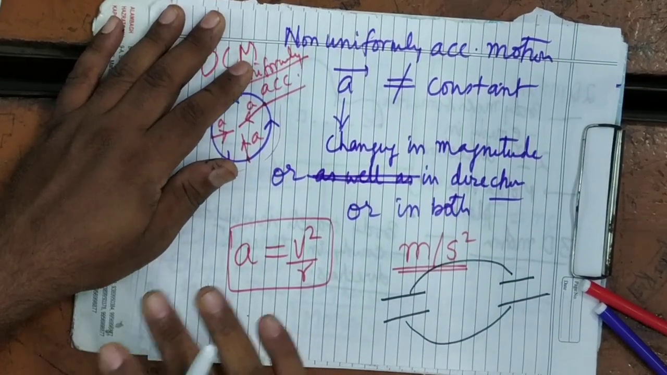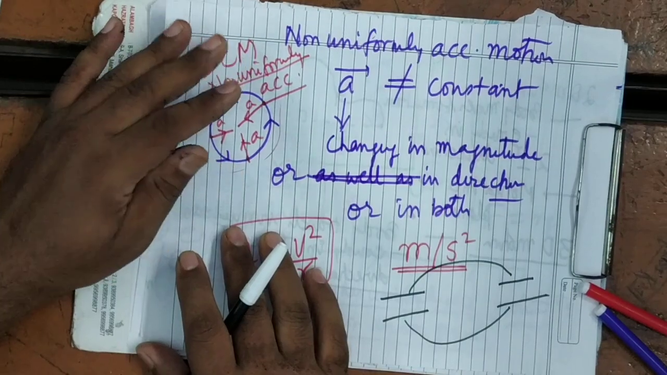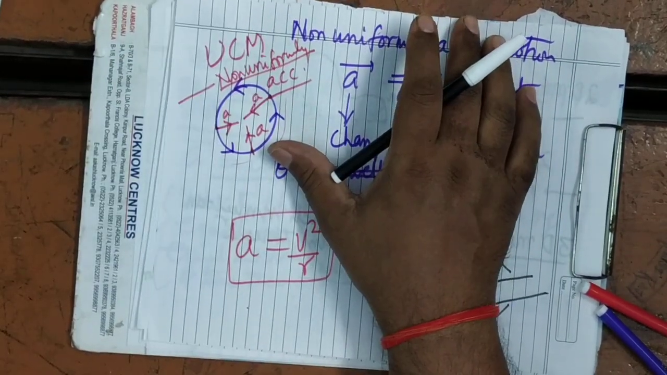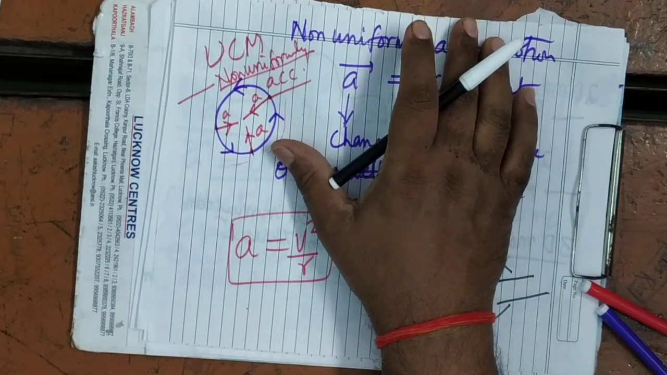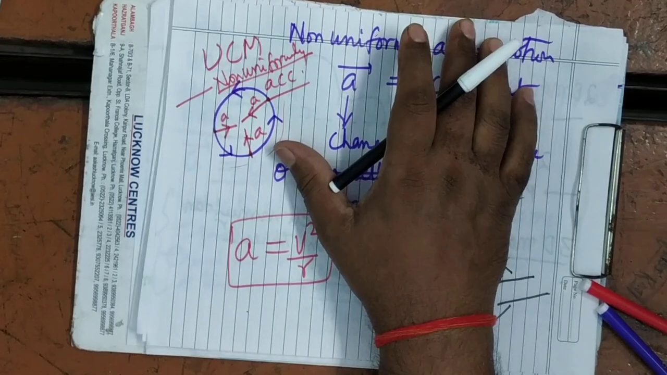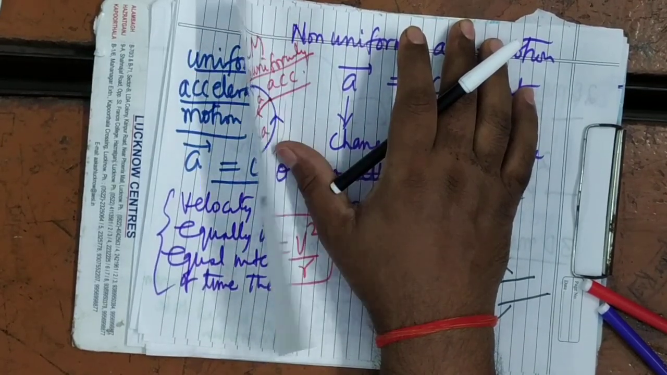So tomorrow I will discuss the various graphs in the context of one dimensional motion: displacement time graph or distance time graph, velocity time graph or speed time graph, and then acceleration time graph. It's clear?